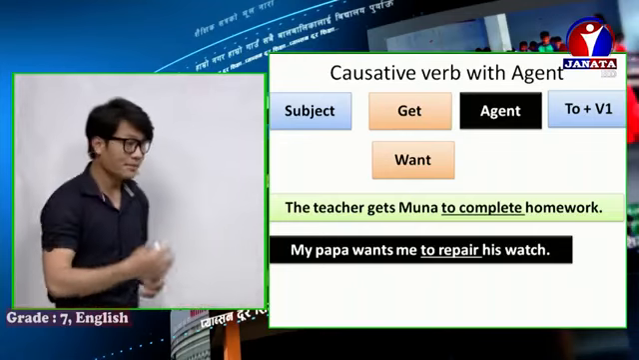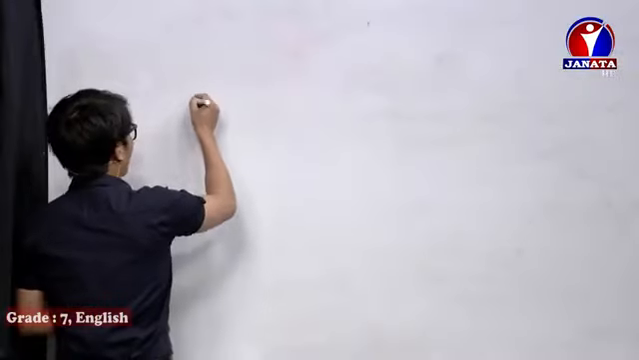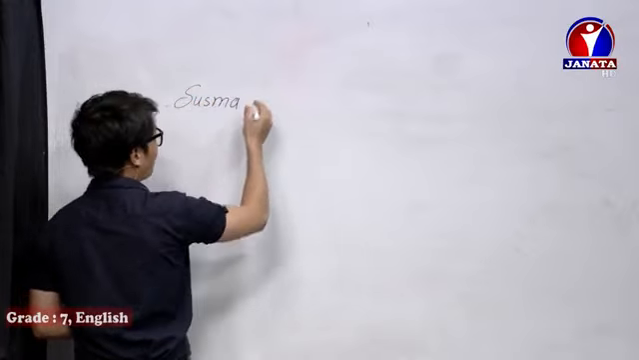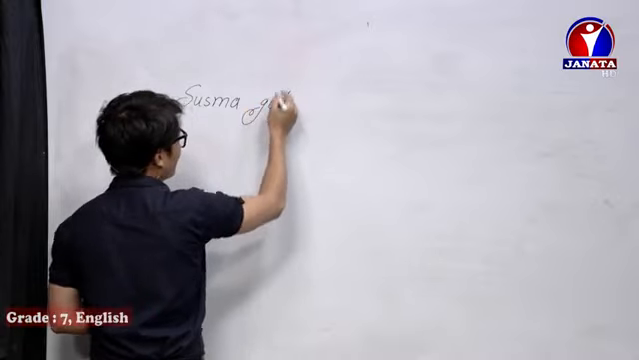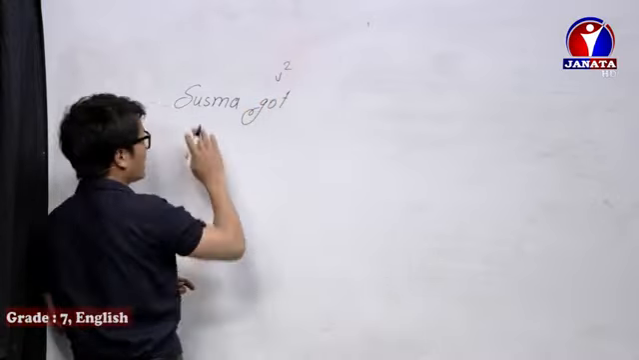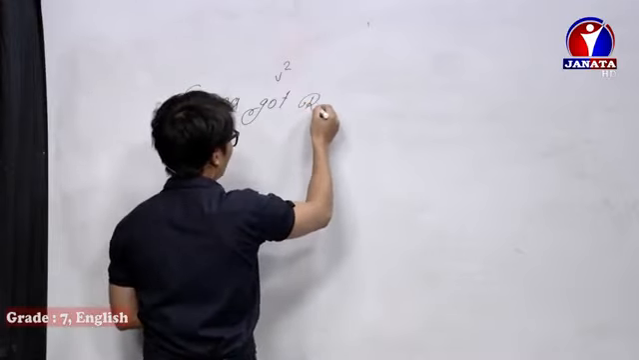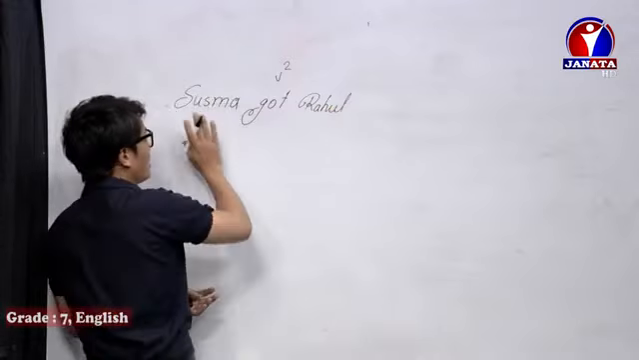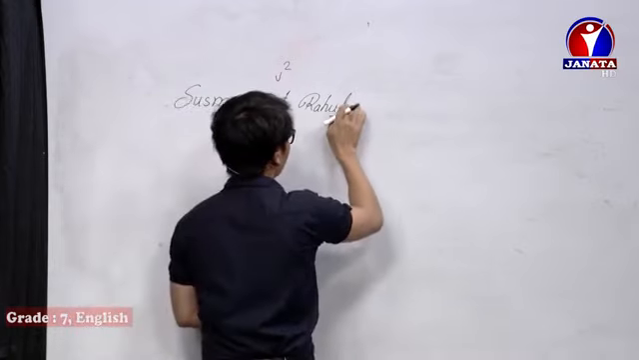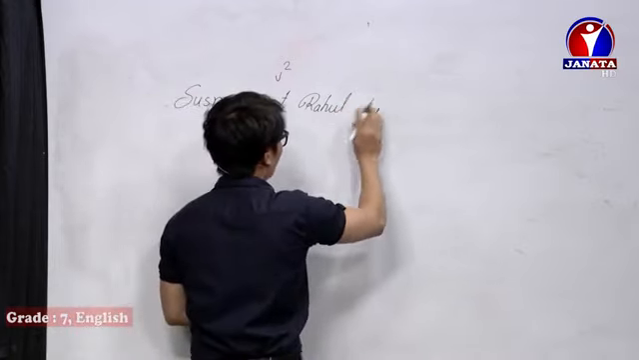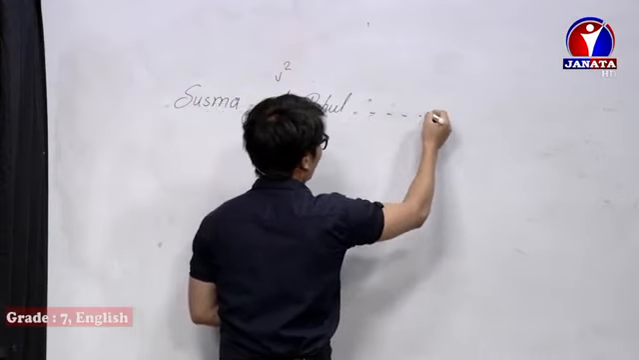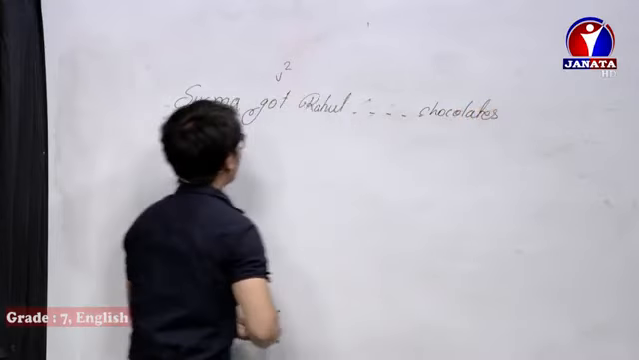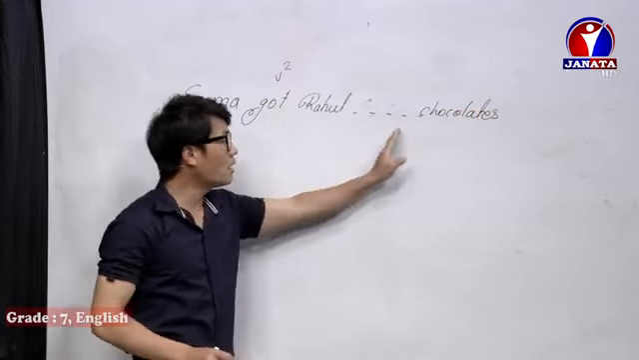Now let me give you more examples. Let me write one name here, Susma. G-O-T, got. This is verb 2. Remember, get's verb 2 is got. Susma got Rahul. Rahul is who? Obviously human, so agent. Susma got Rahul, dot dot dot, chocolates.